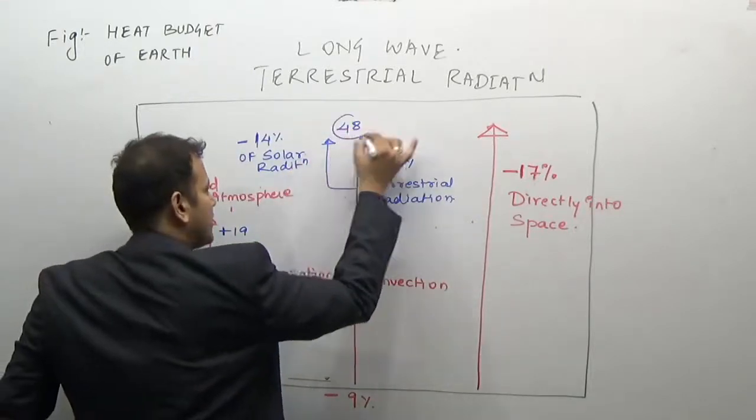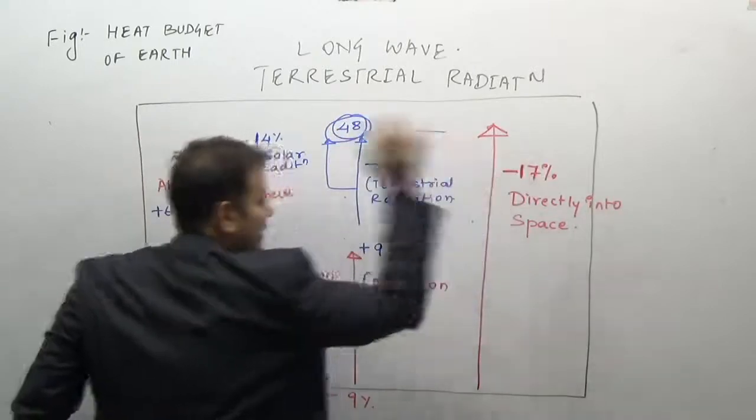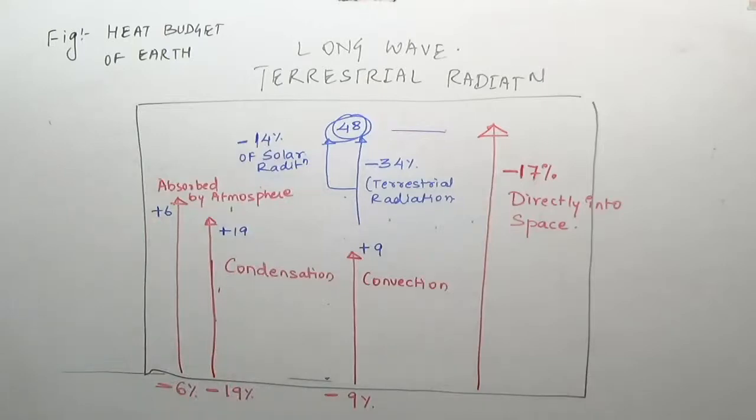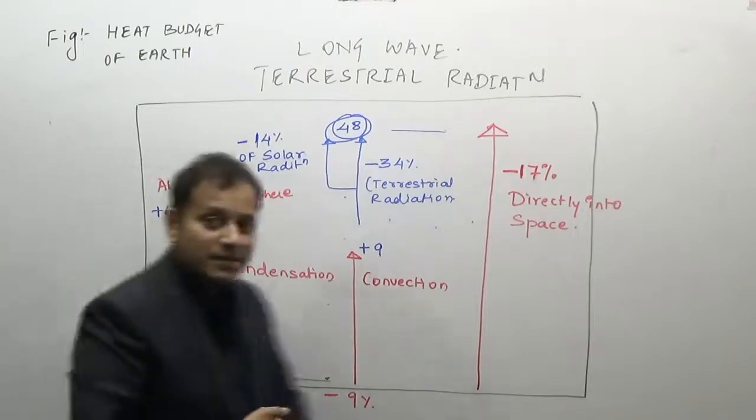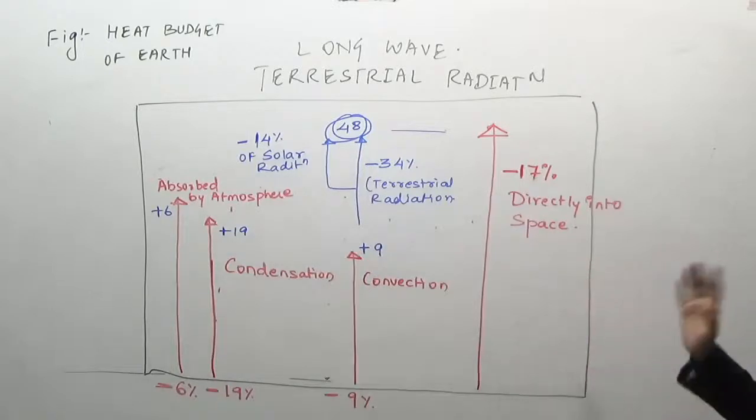The total of this is 48%, and 48% plus 17% is 65%. So this is how the heat budget of the Earth is. Now how should you answer this question? While answering this, just have a look at the diagram. I will again explain it to you.